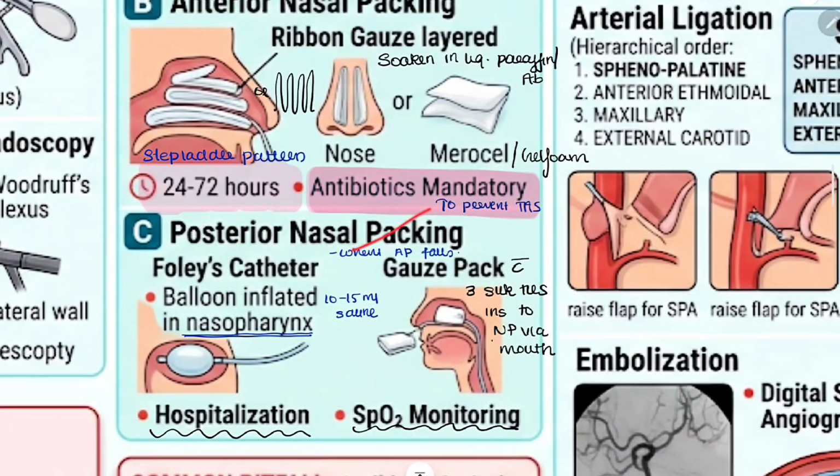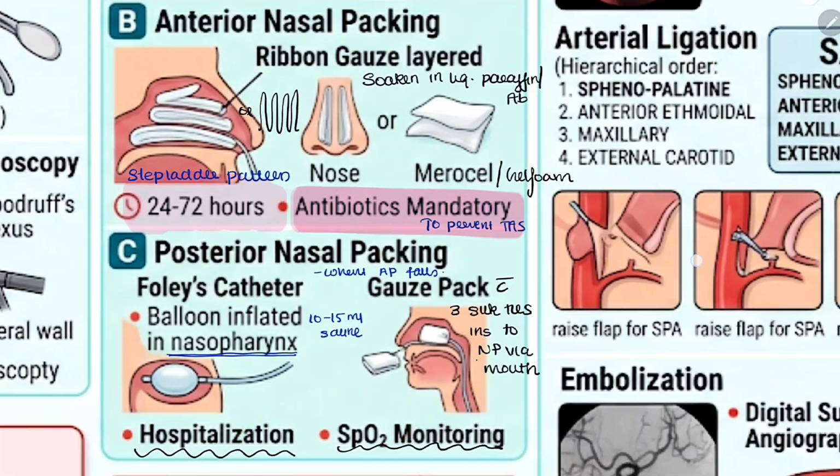So we have to do posterior nasal packing. This can be by Foley's catheter or posterior gauze. With Foley's catheter, we put the catheter in the nasal cavity, into the nasopharynx, and the balloon is inflated with 10 to 15 ml of saline, and we pull it back so that it is fixed there. And then gauze packing is also done. Three silk ties are tied to this gauze pack and they are inserted into the nasopharynx via the mouth. While doing posterior nasal packing, hospitalization is mandatory and SpO2 monitoring is required.